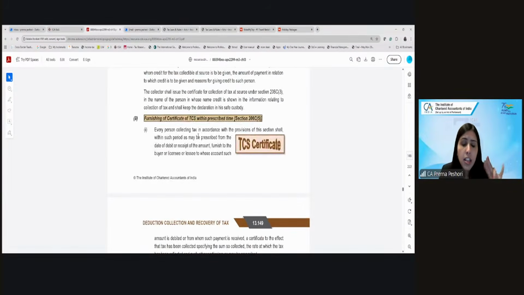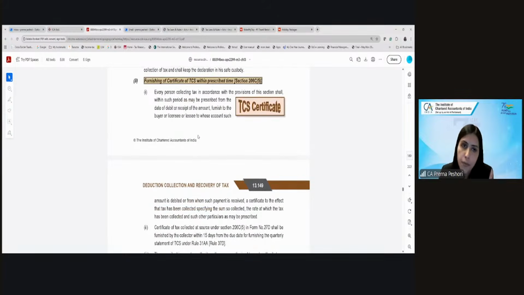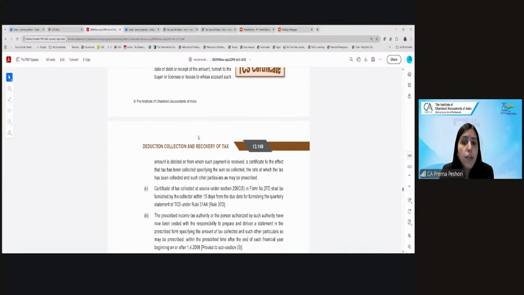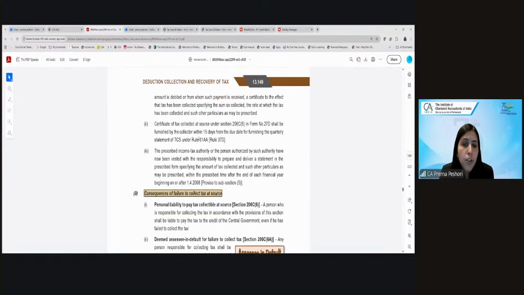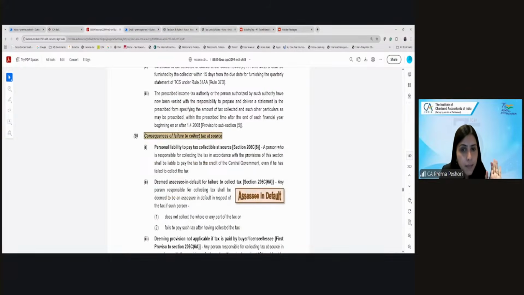Okay, and once you have furnished the return, you have to also furnish a certificate of TCS. Just like you have the certificate of TDS, here you have the certificate of TCS, which has to be given to the buyer within 15 days from the due date for furnishing the TCS statement. Fine.